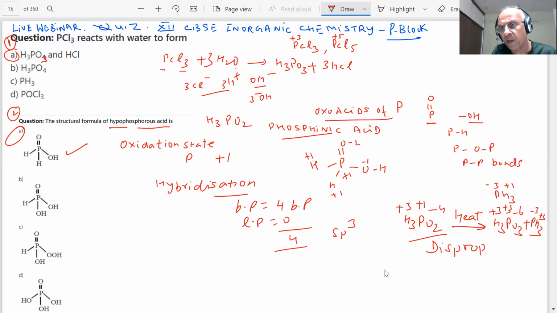See, questions could be put in many ways. Sometimes the heating effect is given. We must be able to work out what we are talking about. So what is important, students, is that we have to see what type of reactions are taking place.